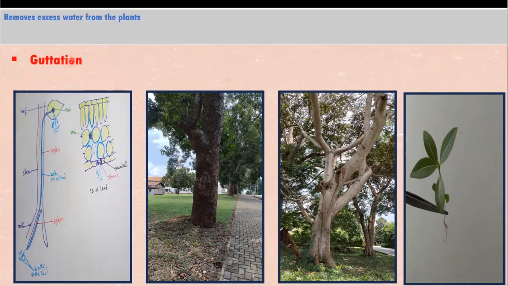Guttation is a process by which water oozes as liquid from leaves, and the water oozes from the leaves through the veinlets. So in the morning, in the garden, when the weather is very humid, transpiration is low, and so liquid water is forced out of the leaves, and you see water standing on the surfaces of some of the leaves, and that is by guttation. Otherwise, transpiration also helps to remove a little water.